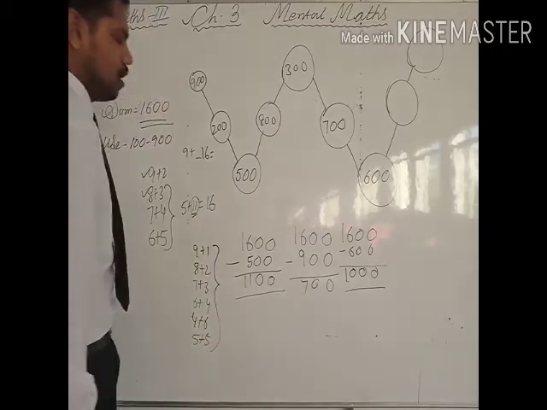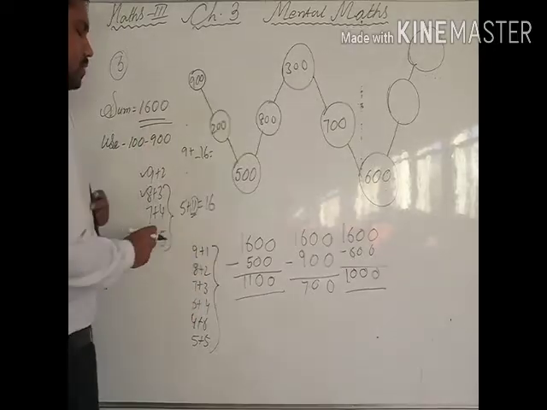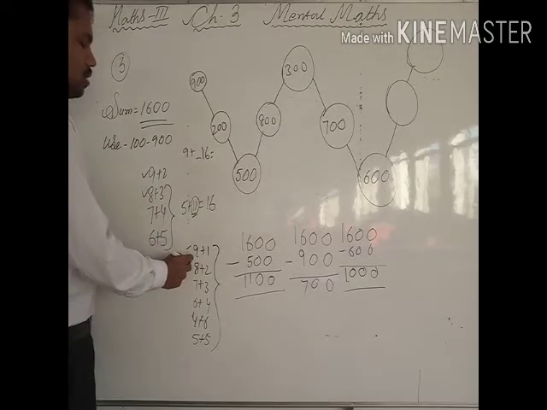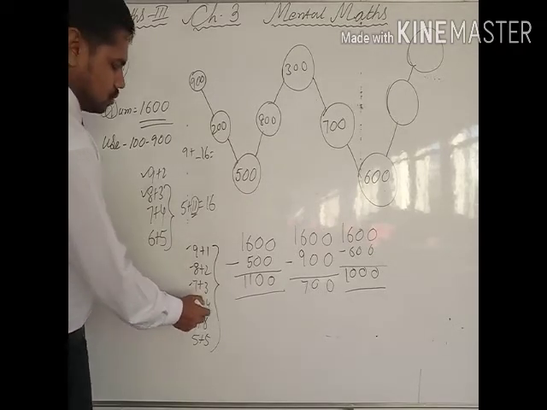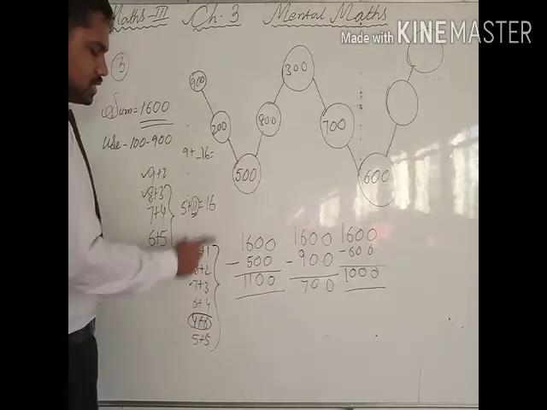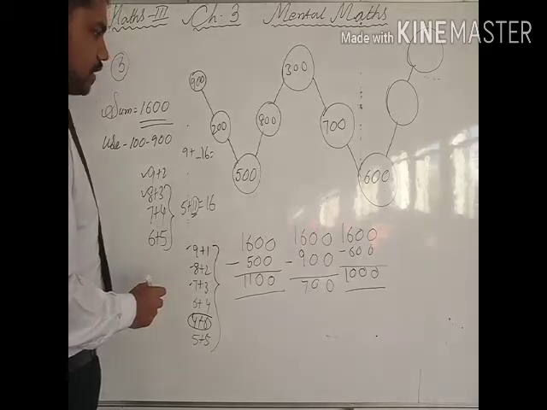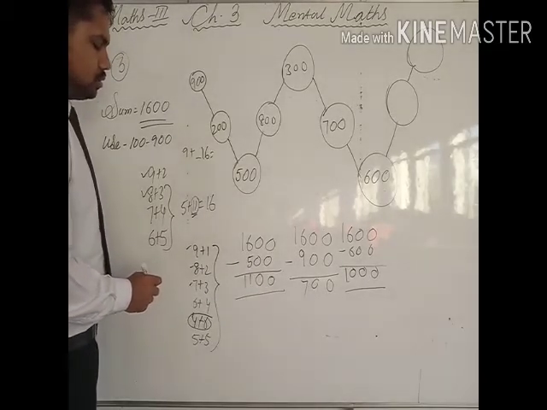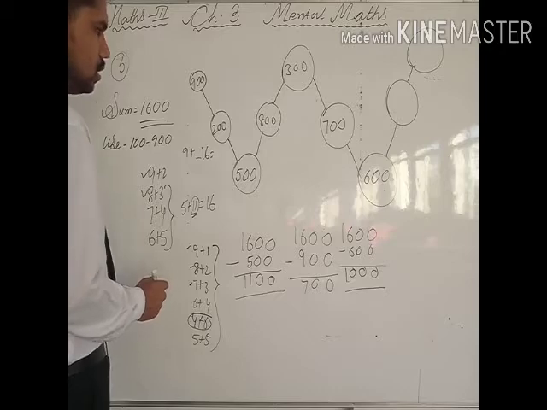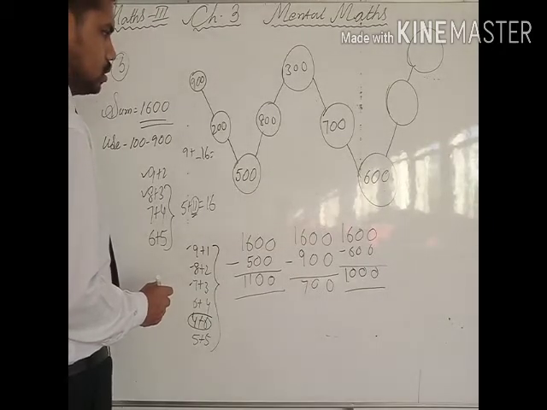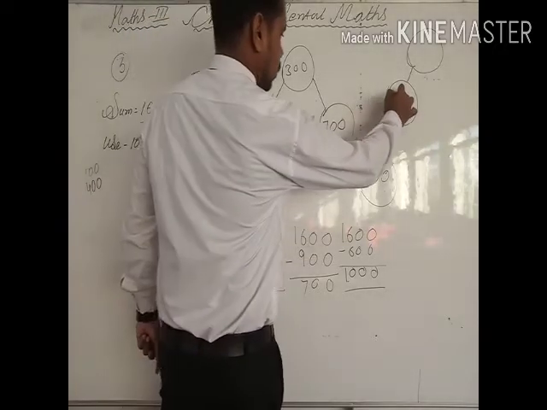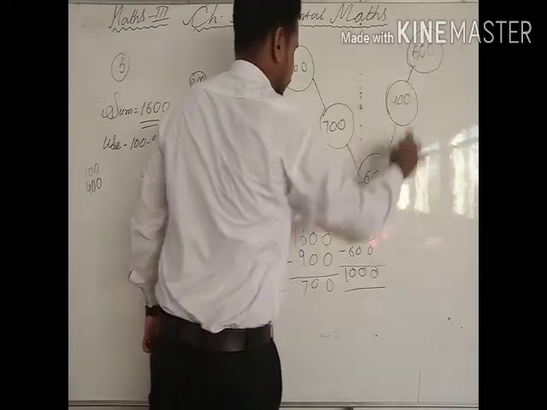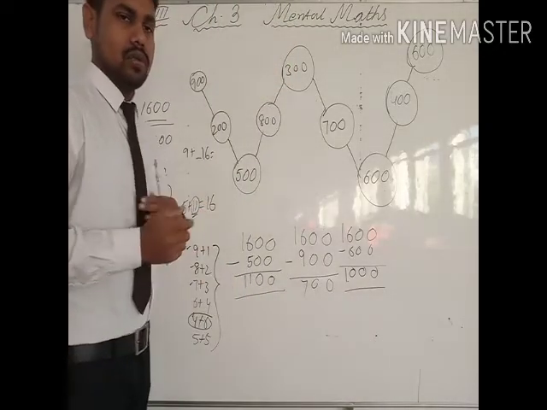So there are several ways of how you can distribute. Let's see which number we have not used. We have used 8, 9, 7 also. Have you used 6 and 4? No. So let's use 6 and 4. 600 is already there. 5 and 5, 500 is also there. 800 we have used. Let's see which we can use. So here we will write 4 and 6.